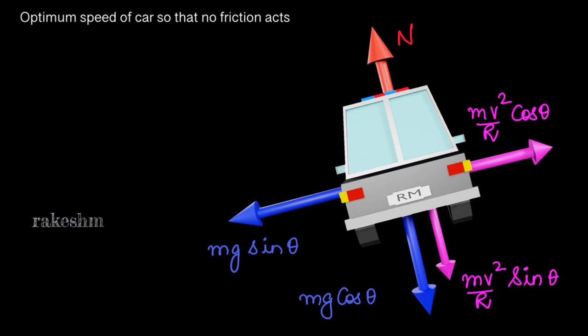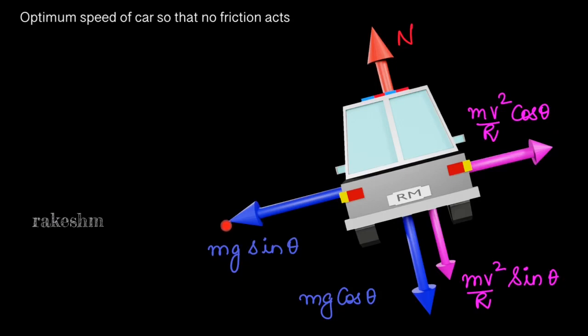First, let us discuss the optimum speed of the car so that no friction acts on the car. Now the car is on a banked road, it is moving with speed v. We need to find what is the speed so that there is no friction acting on the car. As we are in the reference frame of the car, it is right now at rest. So we can balance the forces on the car.